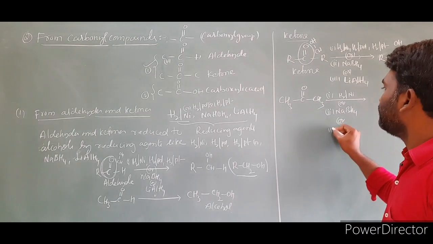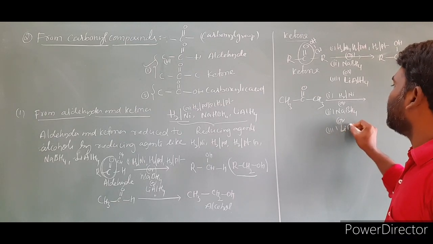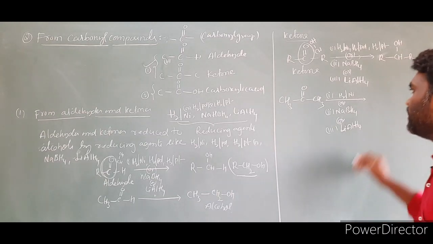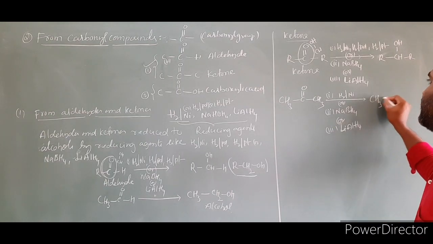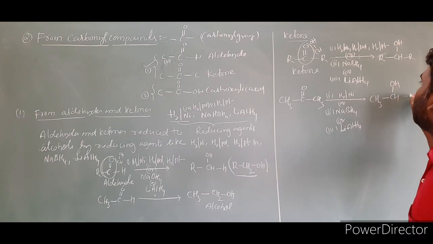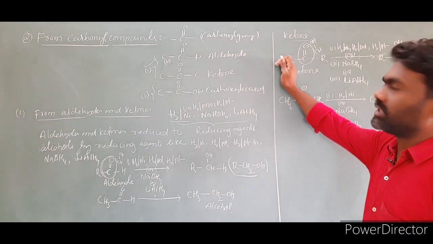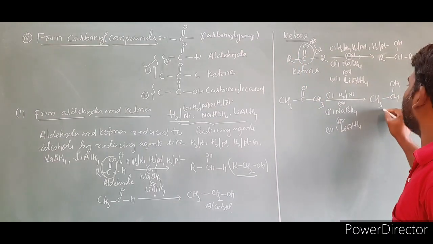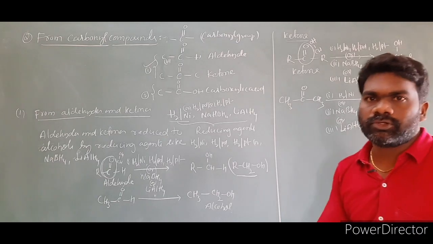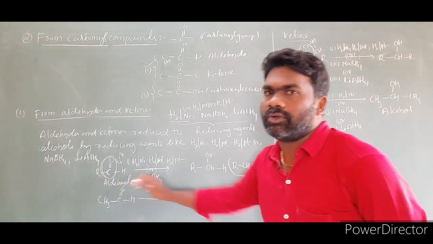Or you can use the third one also, lithium aluminum hydride. Then the product is CH3 CH OH CH3, isn't it? So ketones are converted into alcohols. Sorry, here aldehydes converted into alcohols.